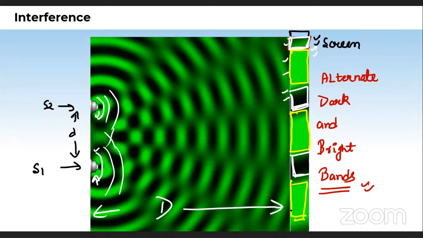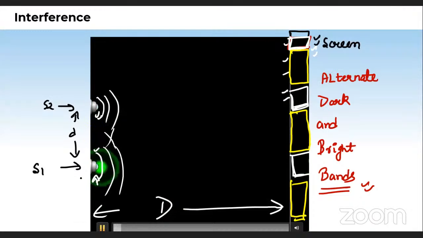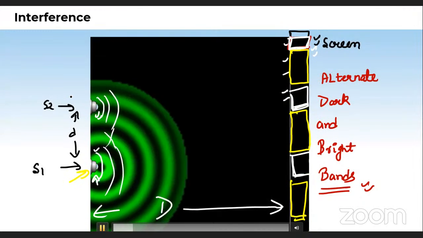And why do we call it interference? Because interference is going on. In common words we say, don't interfere. But here it is happening. If we see again properly, first this source is switched on, then this one is switched on.